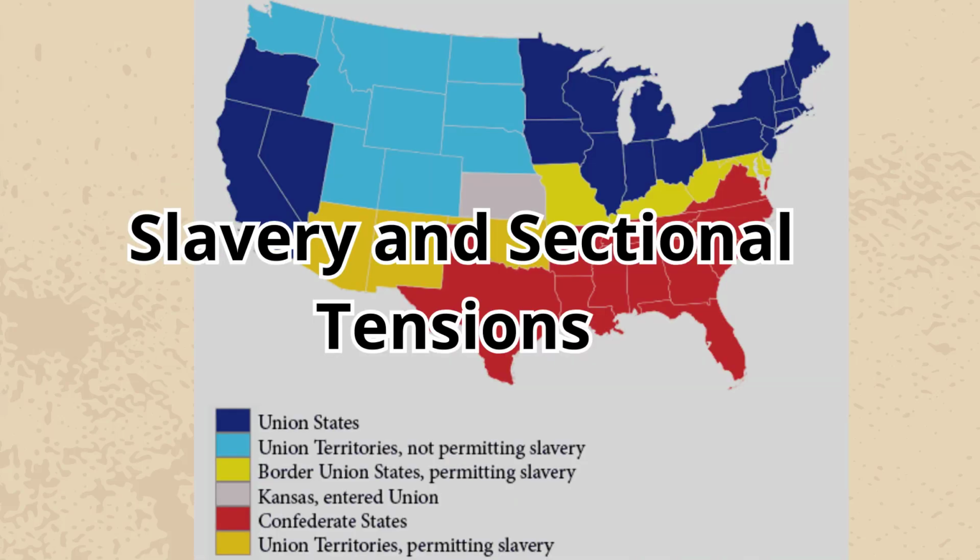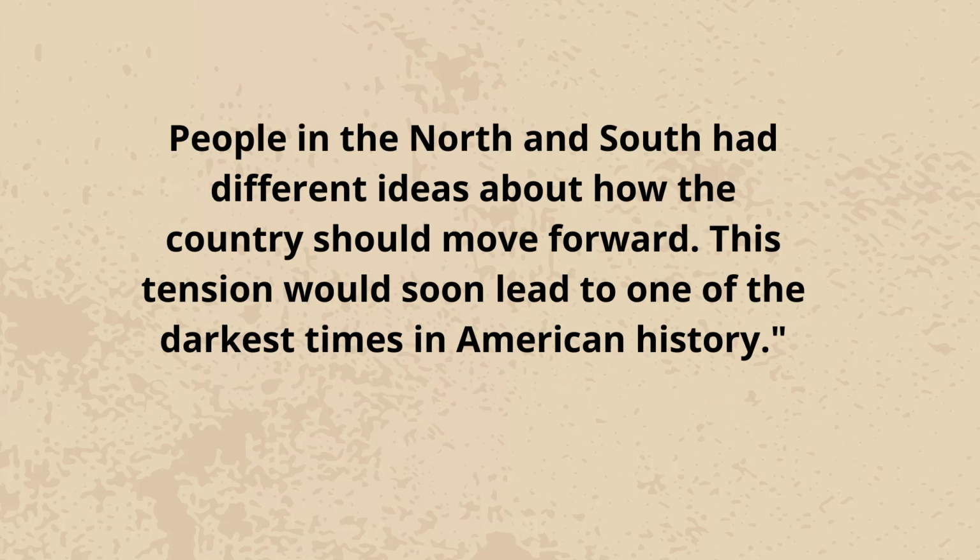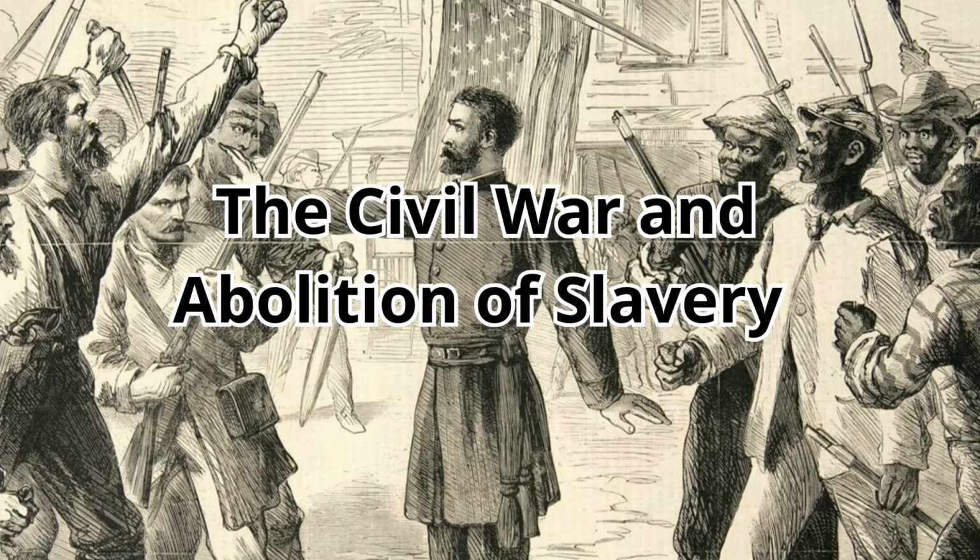Slavery and sectional tensions. As the U.S. grew, so did arguments about slavery. The North wanted to end slavery, but the South depended on it for their farms and economy. These arguments created a lot of tension between the two regions. People in the North and South had different ideas about how the country should move forward. This tension would soon lead to one of the darkest times in American history: